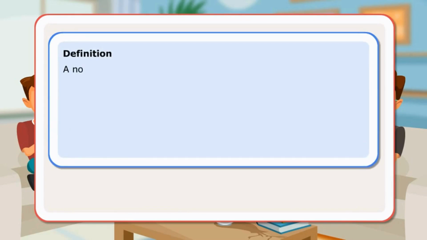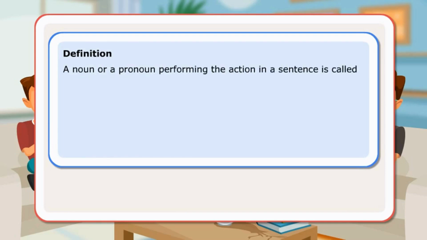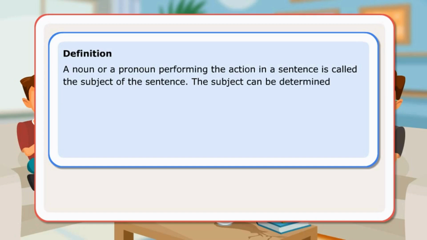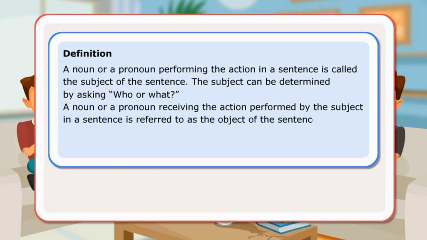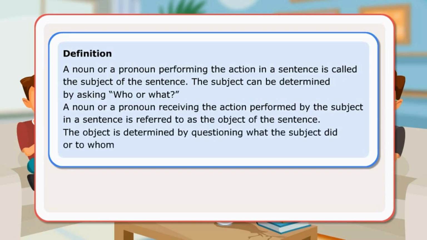Definition: a noun or a pronoun performing the action in a sentence is called the subject of the sentence. The subject can be determined by asking who or what. A noun or a pronoun receiving the action performed by the subject in a sentence is referred to as the object of the sentence. The object is determined by questioning what the subject did, or to whom, and also for whom. Let us look at a few sentences.